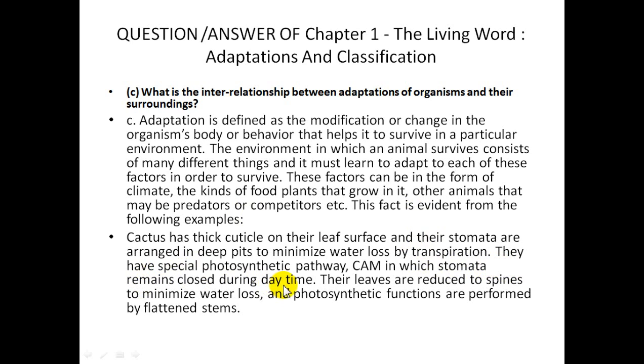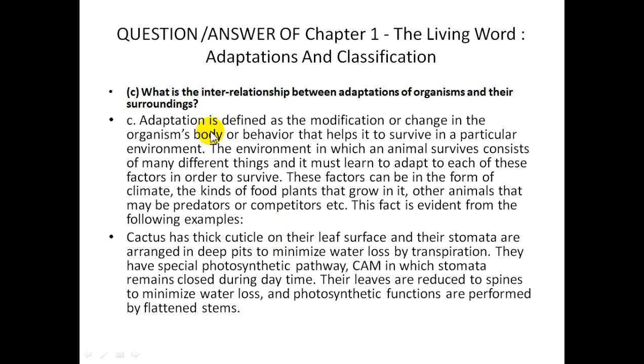They have a special photosynthetic pathway in which the stomata remain closed during the daytime, as in CAM desert plants. Their leaves are reduced to spines to minimize water loss, and photosynthetic functions are performed by the flattened stems. So basically, it is showing the adaptations we find in desert area plants.